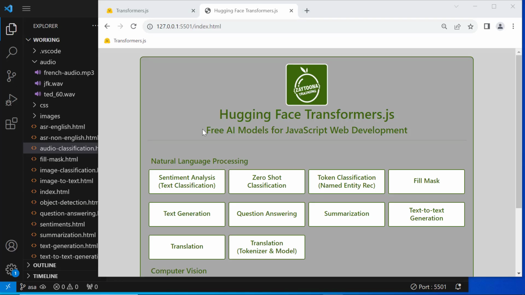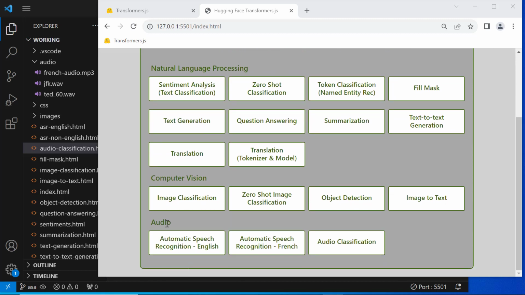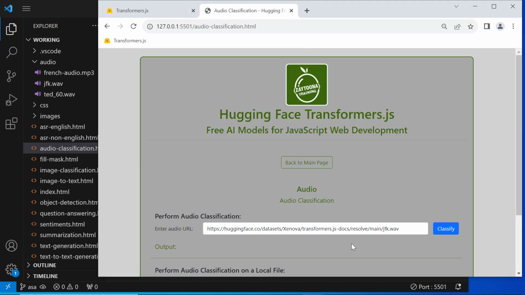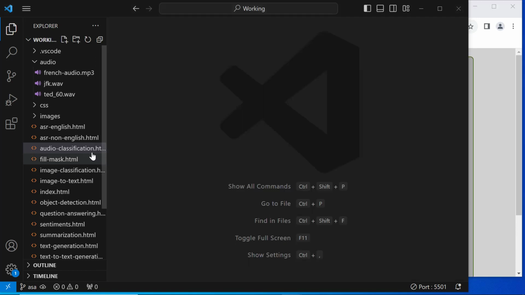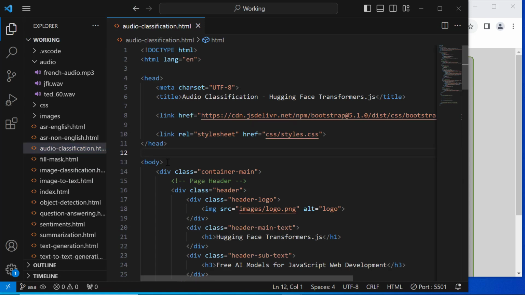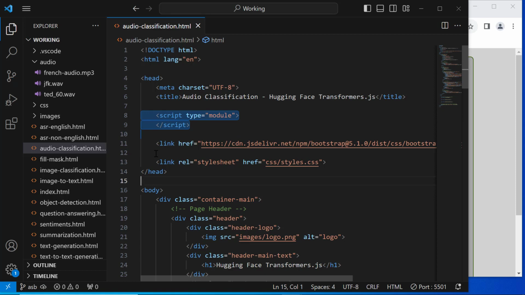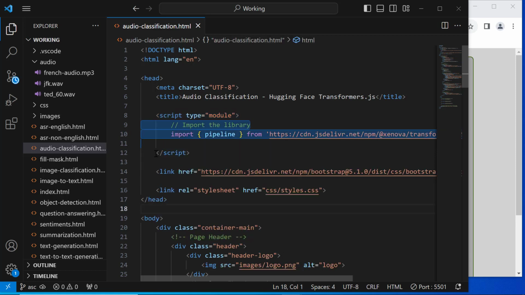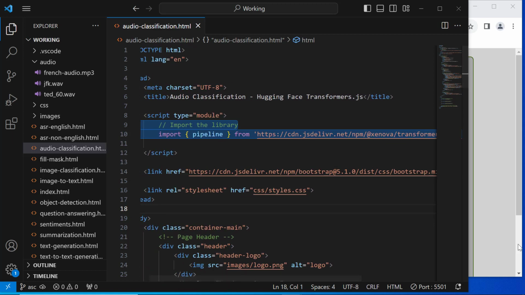Let's come to the implementation. In our main page, if you go to the audio category, you will find audio classification. That opens the audio classification page. Then if we go to Visual Studio Code, we can open the audio classification page. So first, as usual, we create the script tag. We create it of type module because we want to use the import statement inside it. Then we import the pipeline function from the Transformers.js library. Now we get this Transformers.js library from the website.